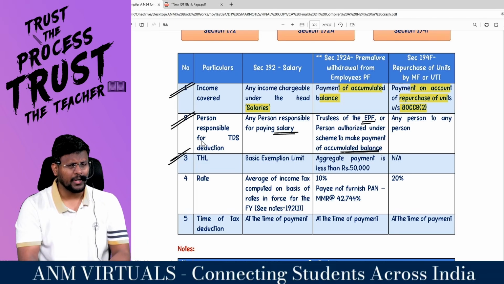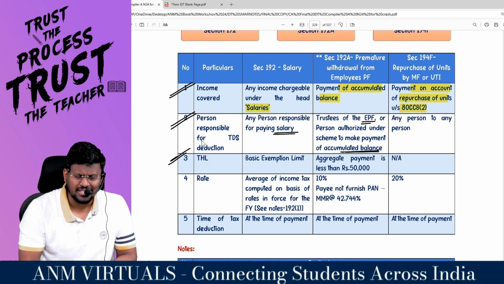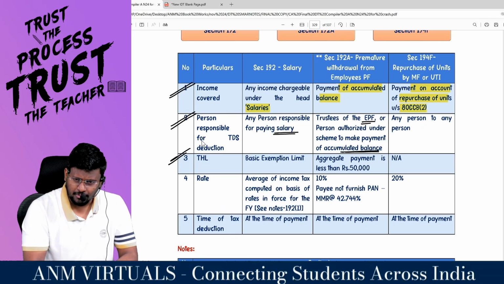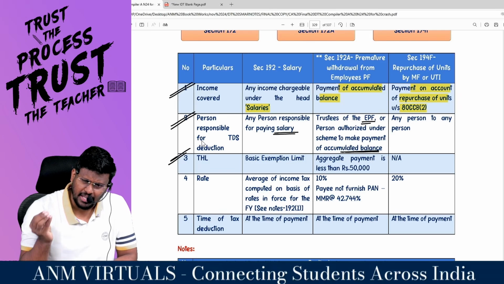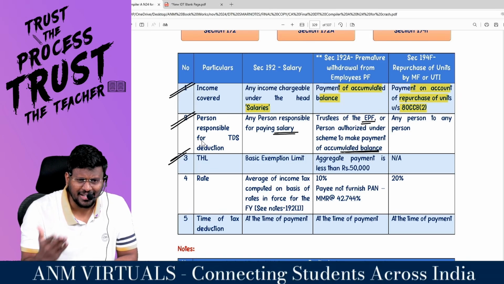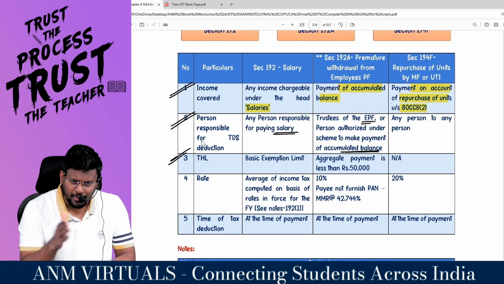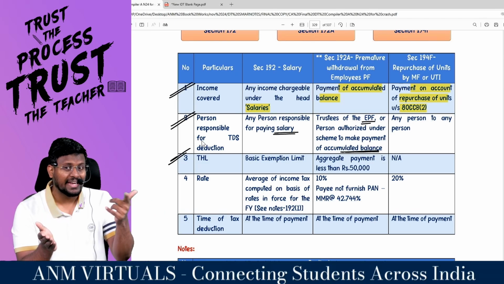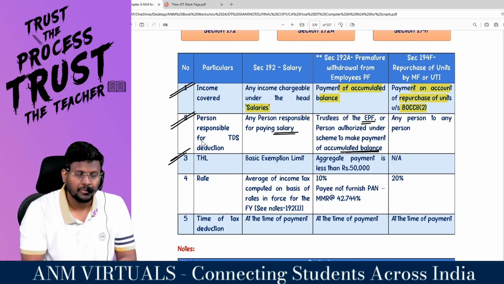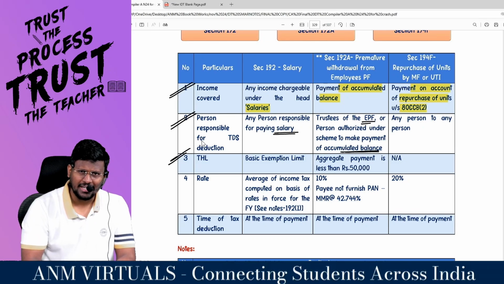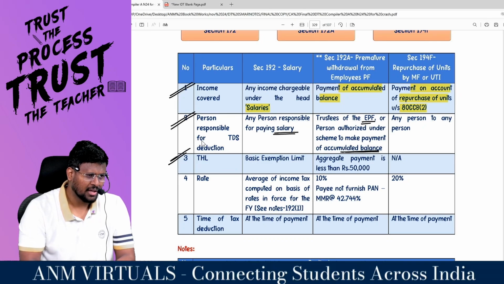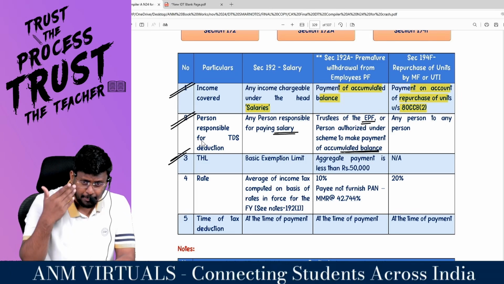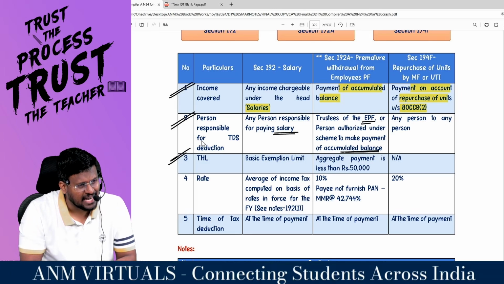Fine, fantastic to the core. Sir, premature withdrawal from the employee provident fund account is there, right? If an employee is withdrawing money from the provident fund account within 5 years, it will be treated as income in the hands of the employee, surely under the head Salaries, because the deduction has been claimed under the head salary. If you are putting amount in the PF account, 80C deduction will be claimed. So, my dear lovable students, we all know that under the head salary, there is a standard deduction of 50,000. So, if they are withdrawing up to 50,000, anyway, they will be claiming the standard deduction.